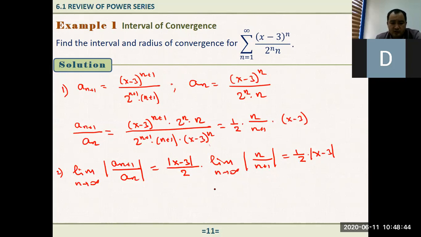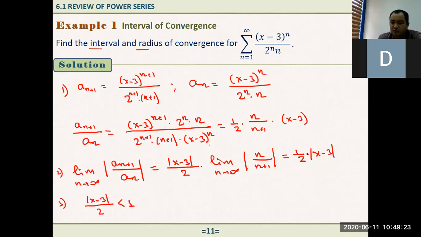Now, using the ratio test, it says that for this power series to be convergent, this should be less than 1, right? So this is step 3, to find the interval and radius of convergence when it is convergent. The absolute value of x minus 3 over 2 should be less than 1.